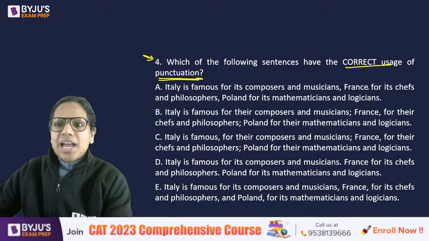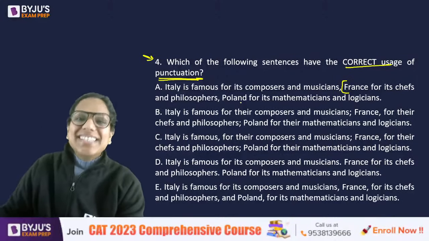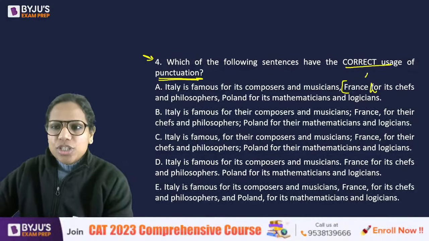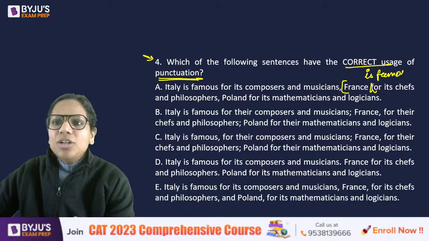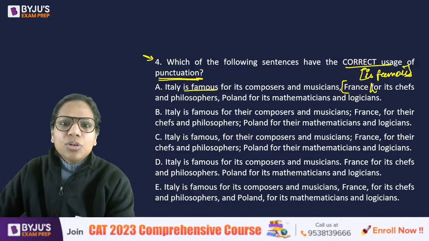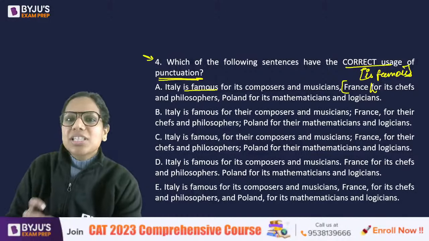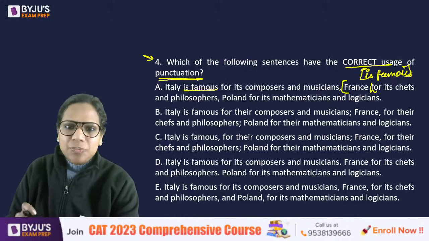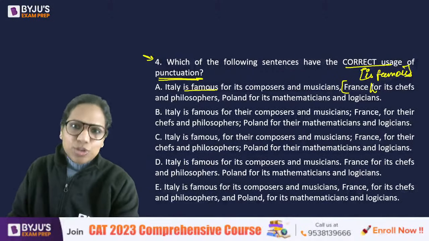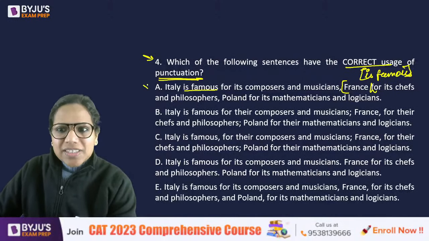So basically, what has happened here is the complete sentence should have been France is famous for its chefs and musicians and philosophers. Is famous for, but we skipped this is famous because we felt that it was clear from the context that this is what we are saying. So whenever we skip some words, we should place a comma to show that here we have skipped some words because they were clear from the context, right? So that is why this is wrong.